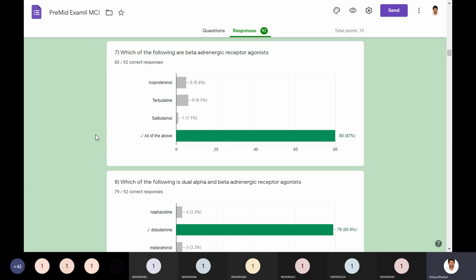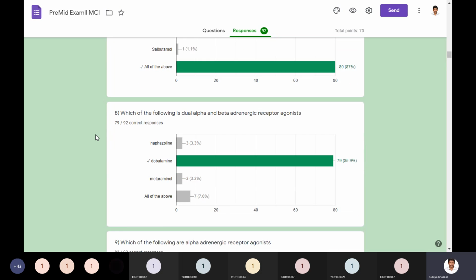Now, see the technique, this is a very simple technique. So I just wanted to change the way of asking the question. So which of the following are beta adrenergic receptor agonists? Now if you observe options, earlier I included only one. Here I have included three correct answers, and so all of the above: isoproterenol, terbutaline, salbutamol. All the three are beta adrenergic receptor agonists.